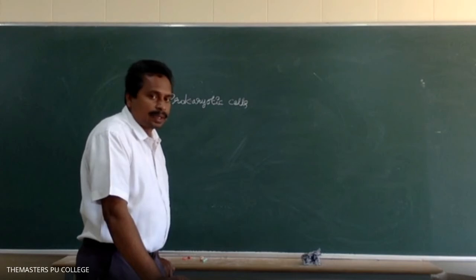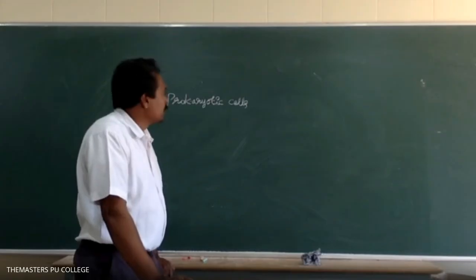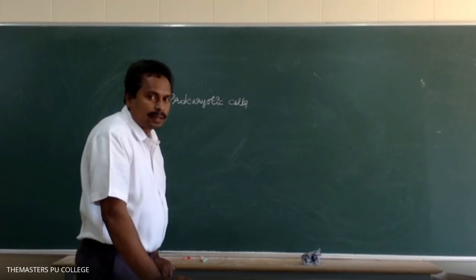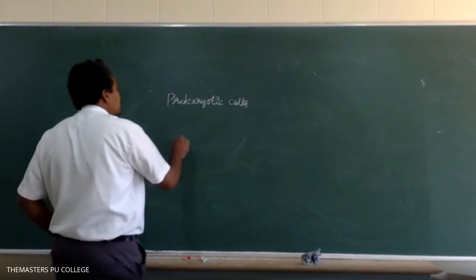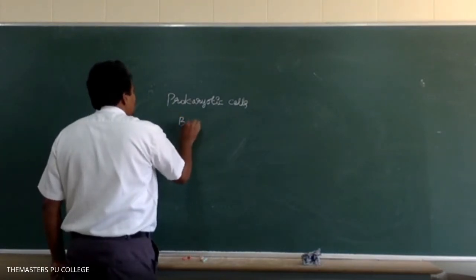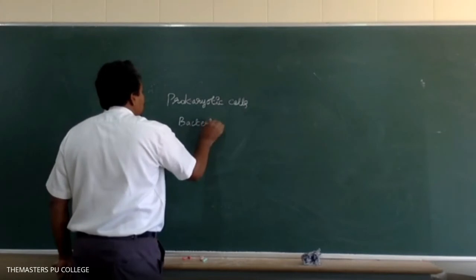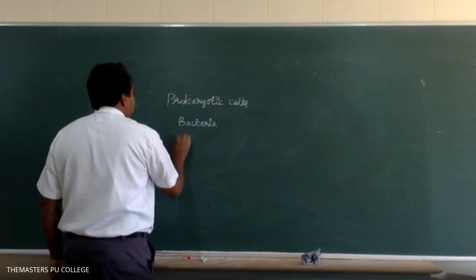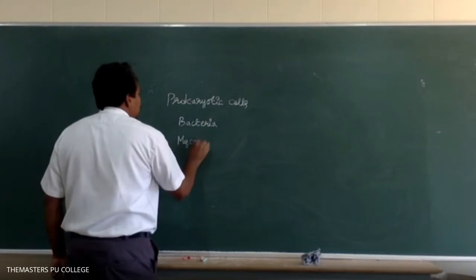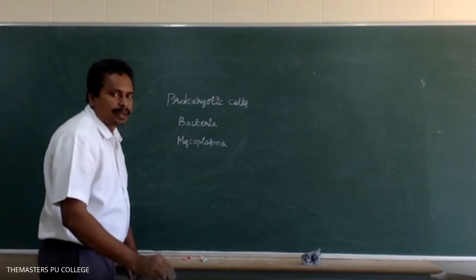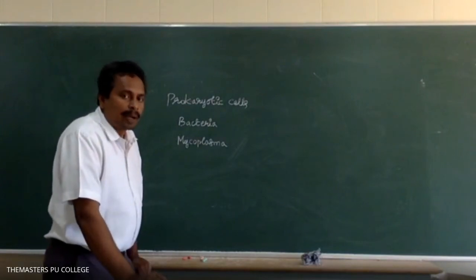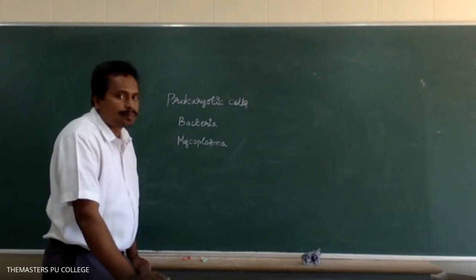Mycoplasma belongs to which kingdom? Monera. Right. Is it prokaryotic or eukaryotic? Kingdom Monera is prokaryotic. Prokaryotic cells include bacteria and Mycoplasma. Bacteria are differentiated into Archaebacteria and Eubacteria.